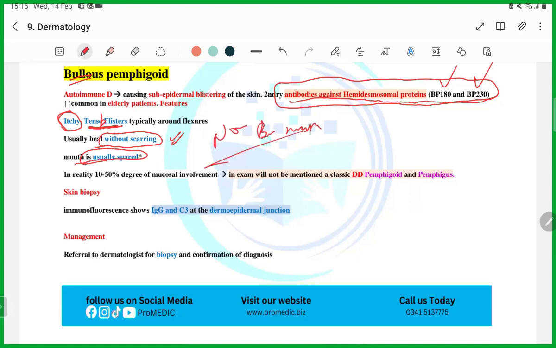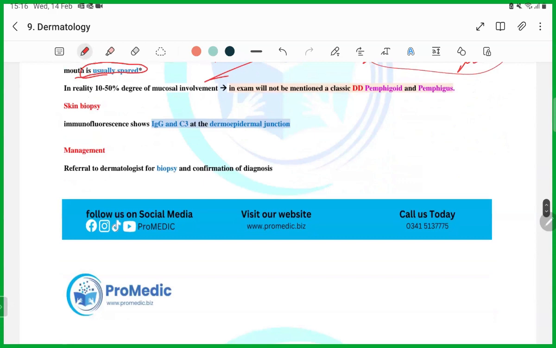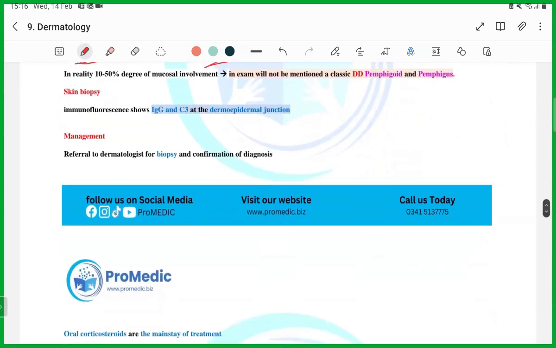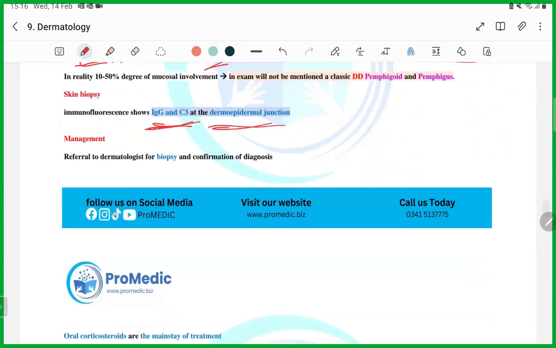Guys, remember what we have learned. First, the antibodies. Second, the lesion is itchy, tense, and not present in the mouth. Very typical presentation that will come in the exam, guys. And remember that on skin biopsy, you will get IgG and C3 at the dermoepidermal junction.